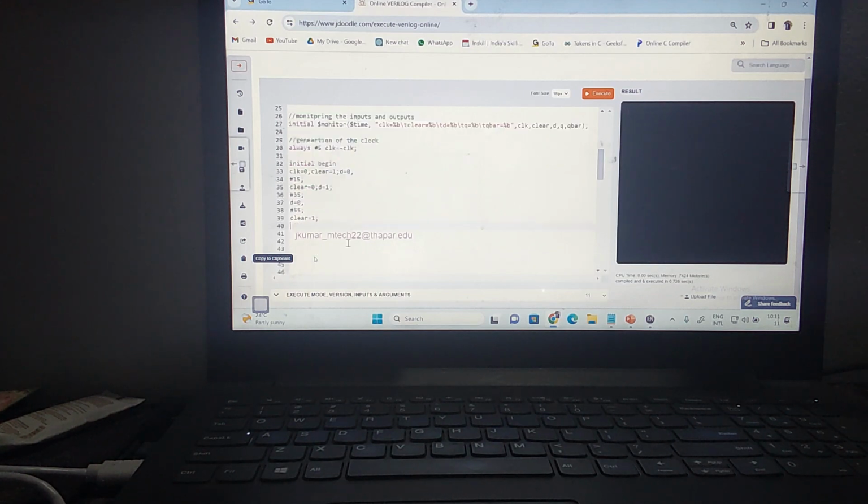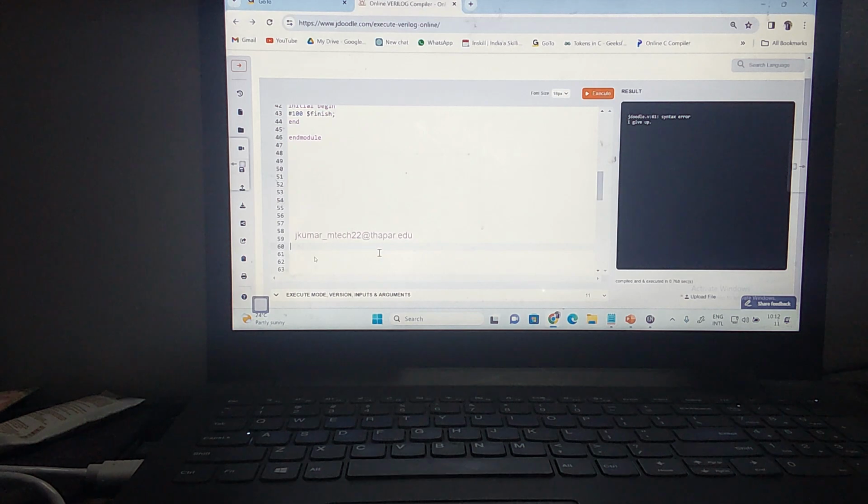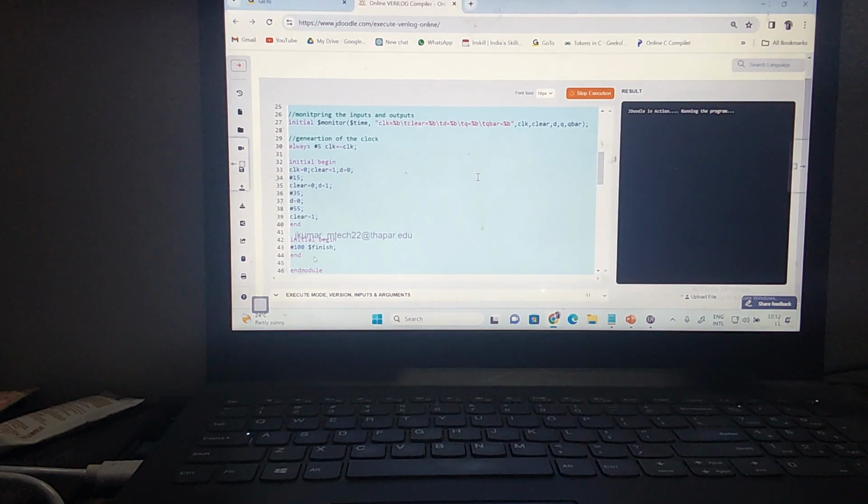You can understand this? So now I initialized clear. This initial block I'm using for initialization of the clock, initialization of clear, and initialization of the D value. Are you understanding? Now in one more initial begin, let me finish at 100. $finish, then end. You understand this? Now let us run for syntax errors, then we will observe the output. There is an error at line number 61. There are 2 endmodules there. Let us remove this. You can run the output. Let's copy and restart this.